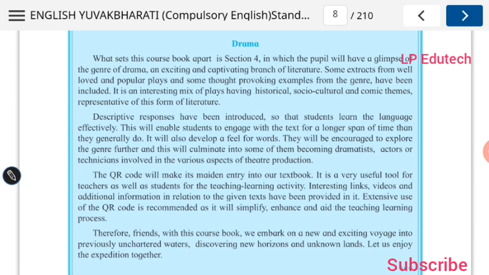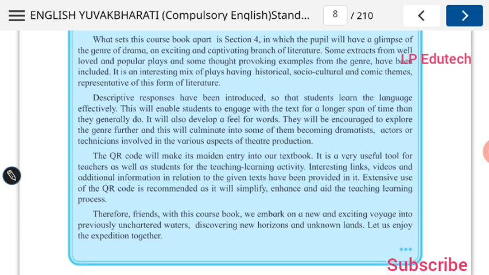So it is an interesting mix of plays having historical, socio-cultural and comic themes, representative of this form of literature. So it is a mixture of historical, socio-cultural and comic themes. Descriptive responses have been introduced so that students learn the language effectively. This will enable students to engage with the text for a longer span of time.